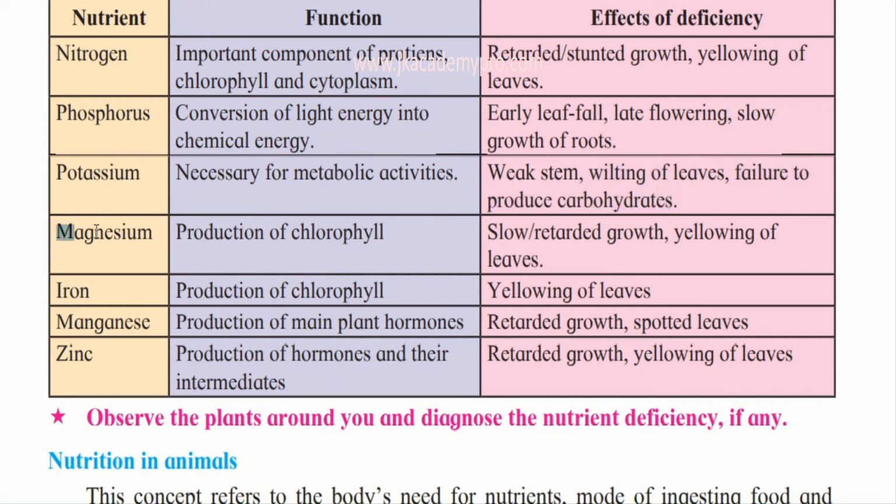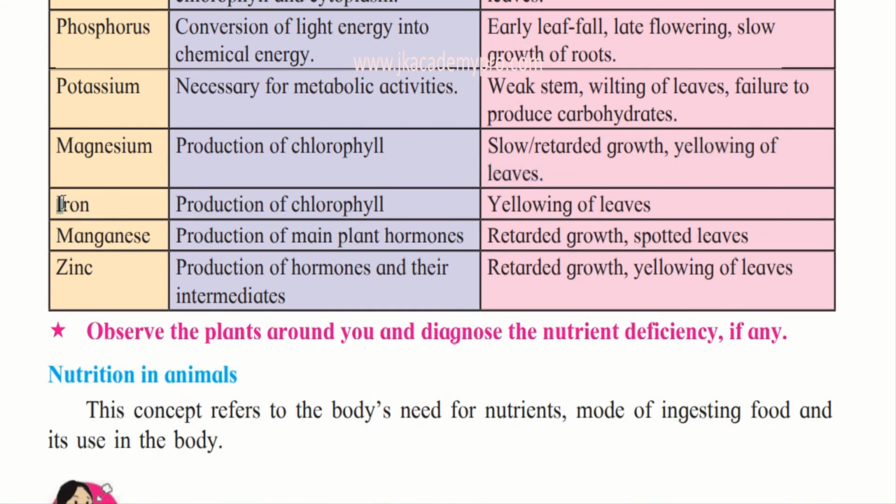Then what about magnesium? It is used for the production of chlorophyll, and we know chlorophyll is very necessary for the plants to produce their own food. So if there is lack of magnesium, then there will be slow and retarded growth. Again, the growth will not happen very well. So it will be slow as well as retarded, so it will not grow to its full potential, and there will again be yellowing of leaves.